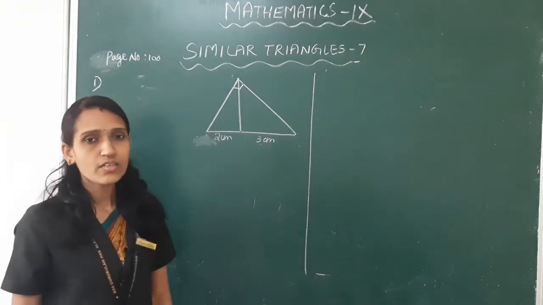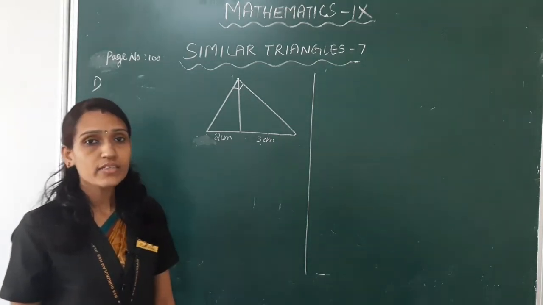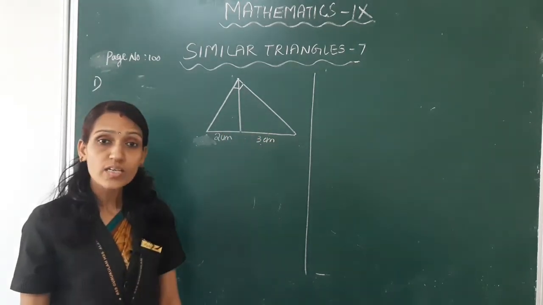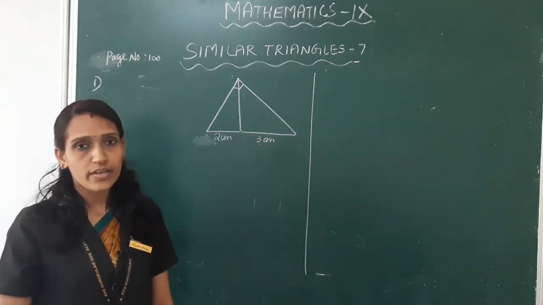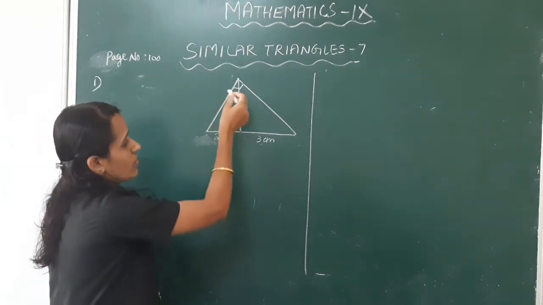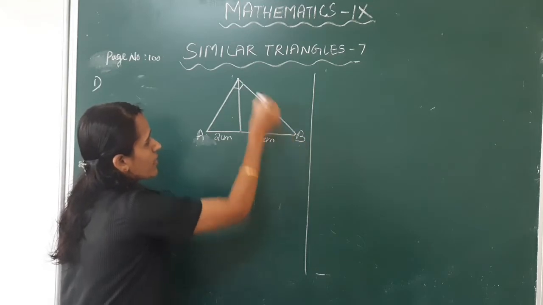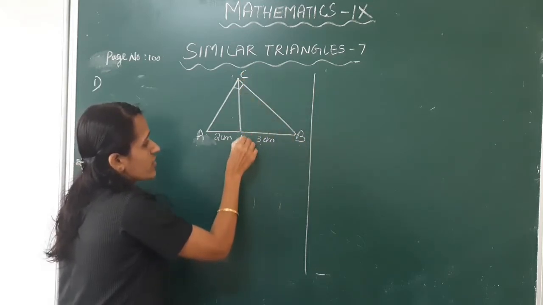Okay, now we have to show that in these two triangles, angles are equal. So mark the large triangle A, B, C and D.